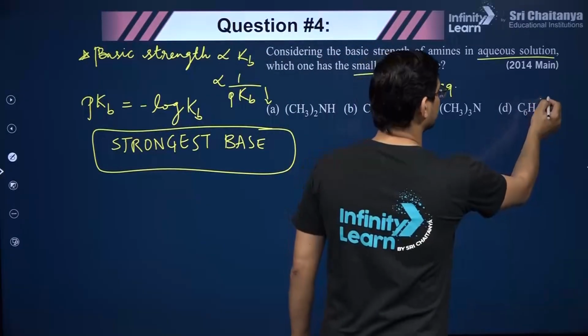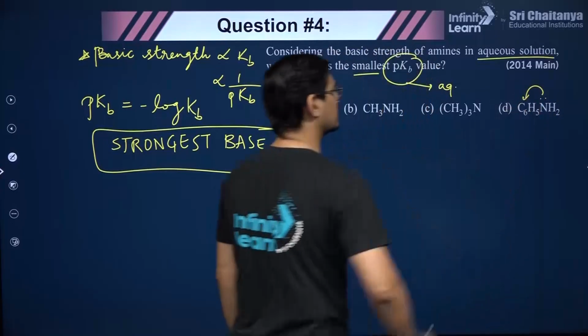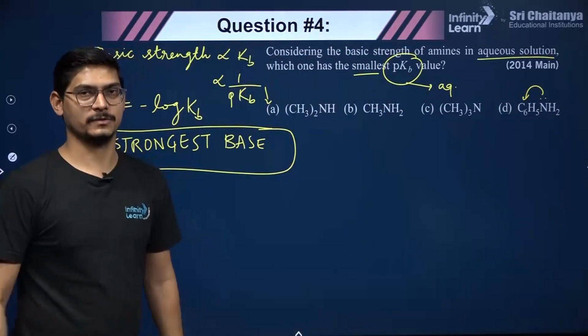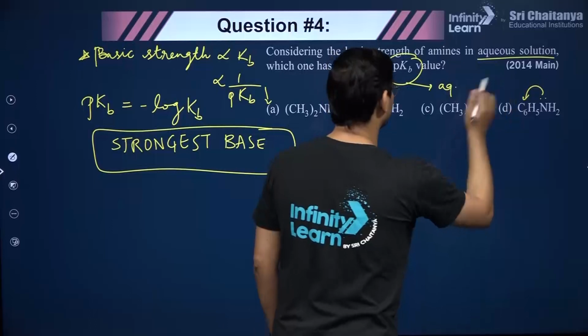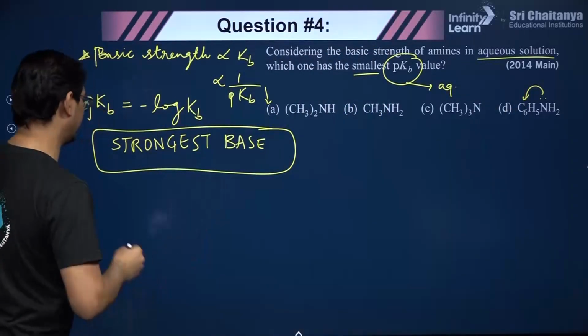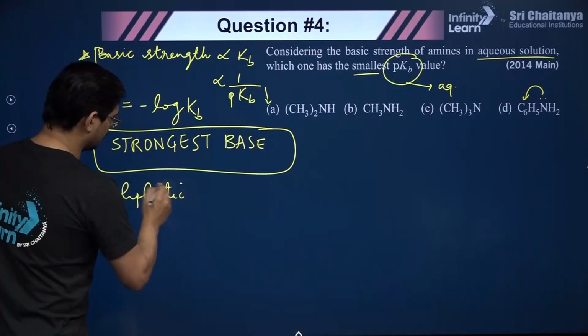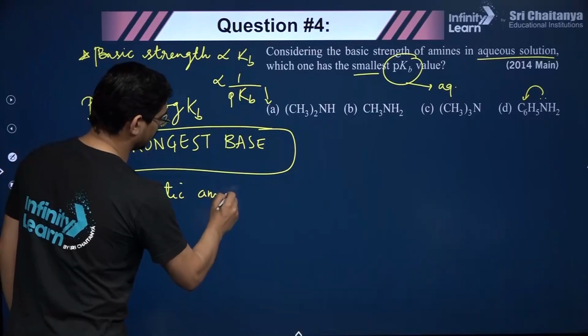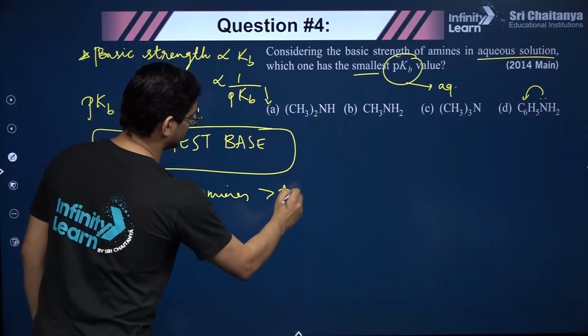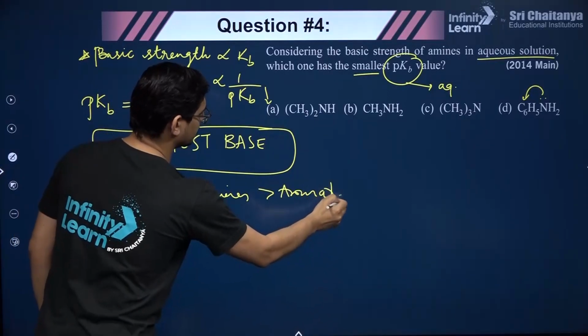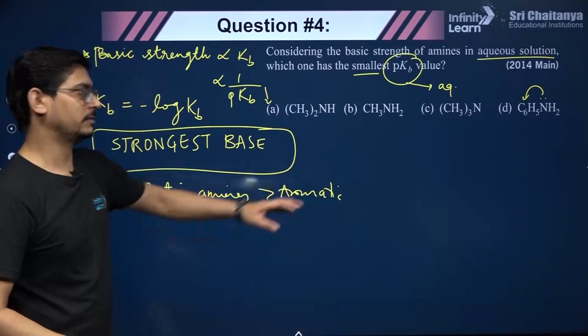So aniline will be less basic because the lone pair on nitrogen in aniline is involved in resonance, so it is not that much available for donation. So please remember that aliphatic amines are stronger bases as compared to aromatic amines. So this cannot be the answer.